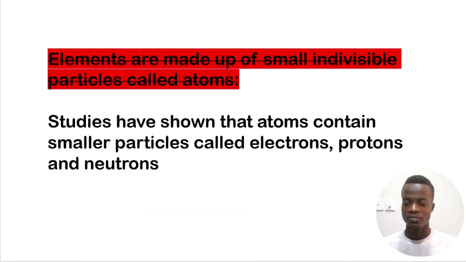Now, the first point, where he said that elements are made up of small individual particles called atoms, is disproved. Why? Because studies have shown that atoms contain smaller particles. So even those atoms that they say you cannot divide again, further studies have shown that these atoms exist, but they are not the smallest particle. These atoms contain other particles called electrons, protons, and neutrons. We have looked at them already.